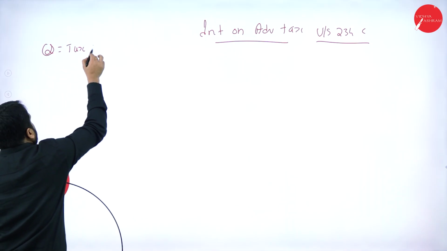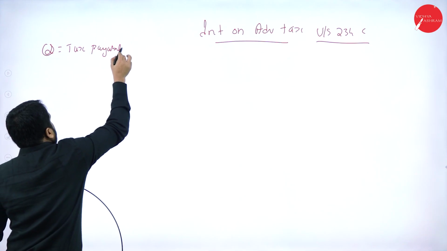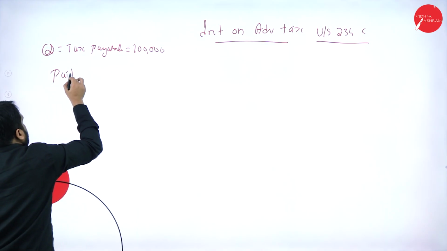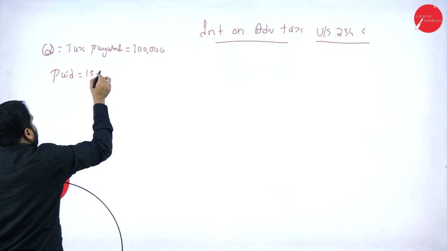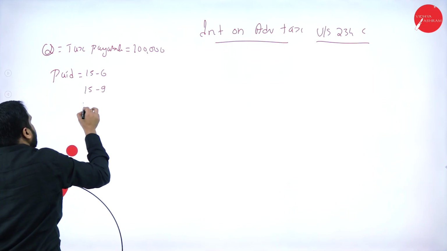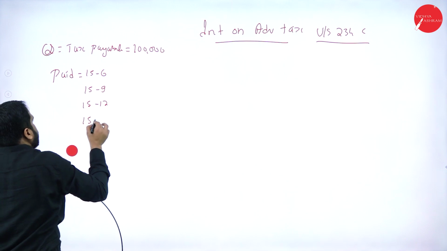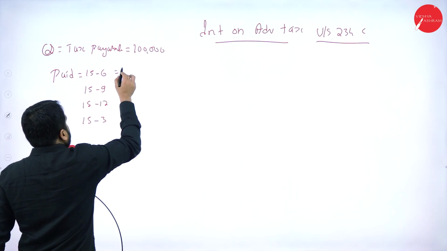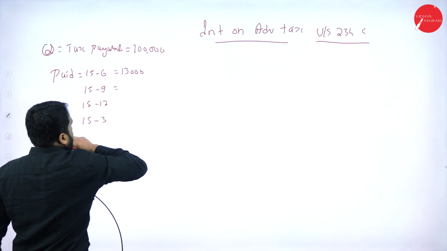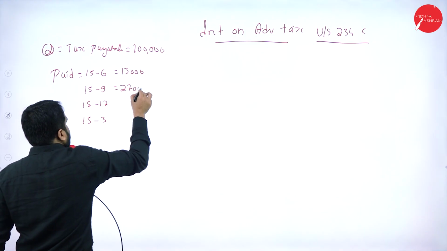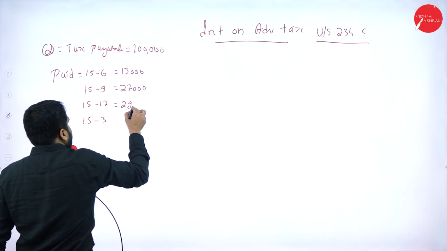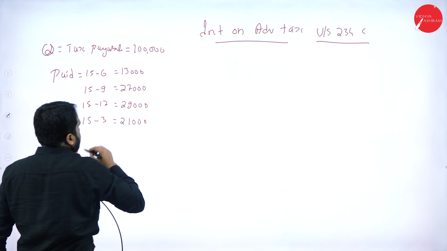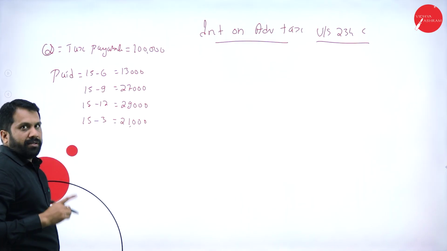Tax payable is 1 lakh, and paid. What are the due dates? 15th June, 15th September, 15th December and 15th March. How much they paid? Assume that they paid 13,000 and they paid 27,000. They paid 29,000 and they paid 21,000. Now, these are the amounts actually paid.